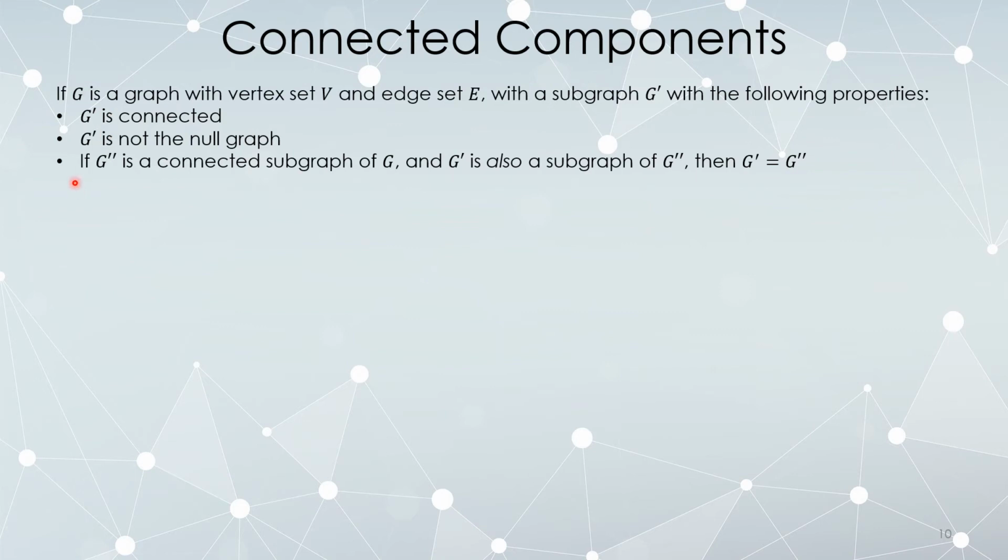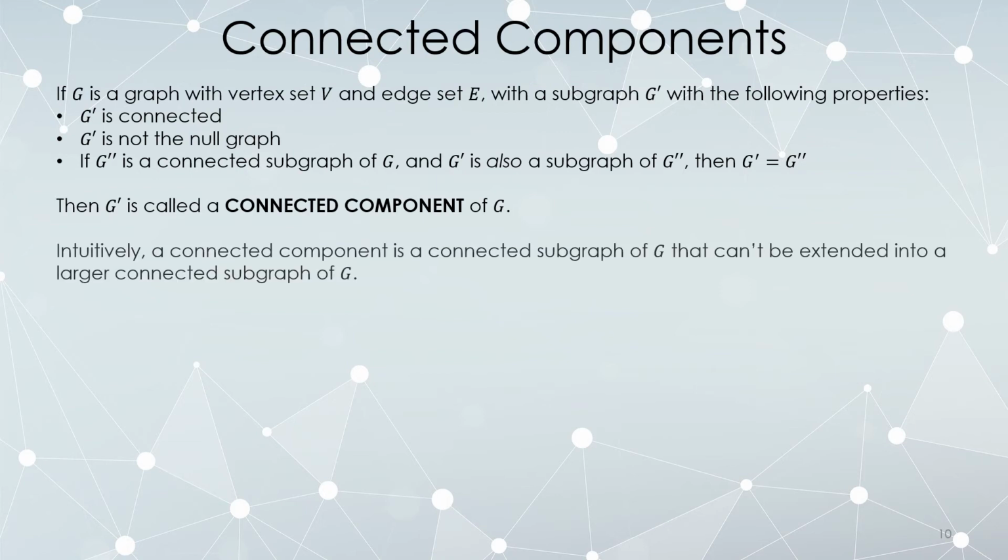G prime, and then if you can find another connected subgraph that G prime is also a subgraph of, you must have found G prime. In other words, it's not possible to find another connected subgraph containing G prime without being all of G prime. G prime is then called a connected component of G. Now this definition is a little wonky, but visually it will make a lot of sense. So intuitively, a connected component is a subgraph that is connected and cannot be made into a bigger connected subgraph.